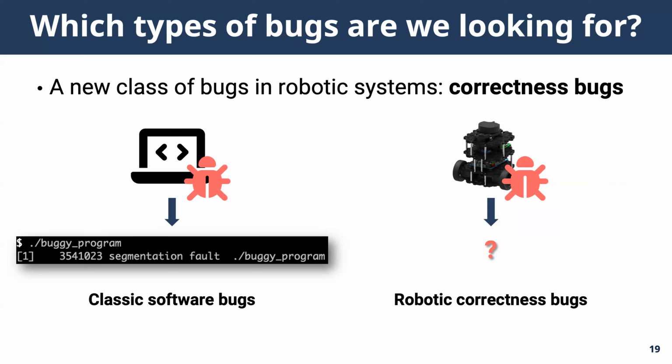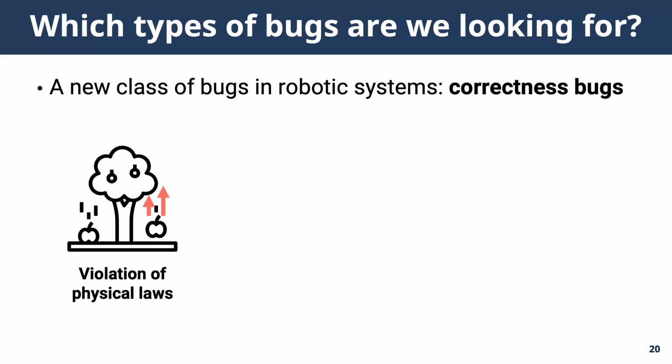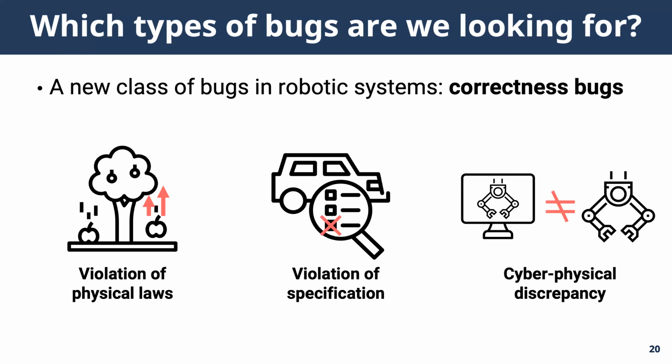For example, let's imagine that the hardware of a space robot quickly wears out due to a specification violation, which keeps pushing the robot beyond its physical capability. That will cause big problems. Specifically, we could define 3 types of correctness bugs, where robots do not conform with the laws of physics, do not stick to the specification, and where the simulated robots behave differently from the actual robots.